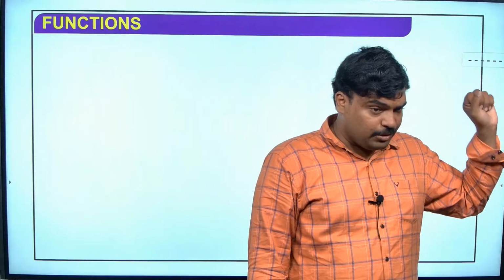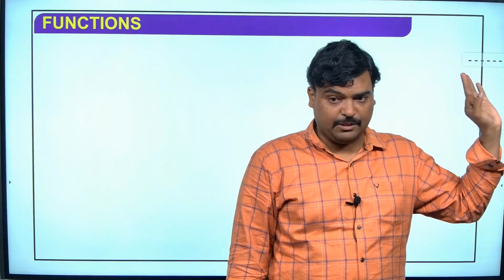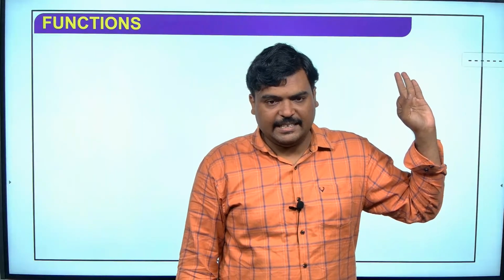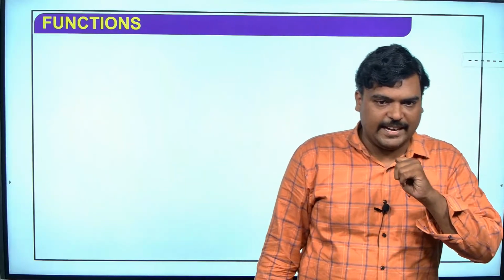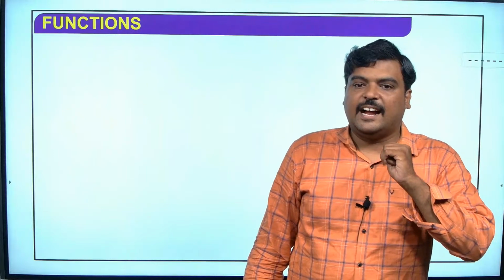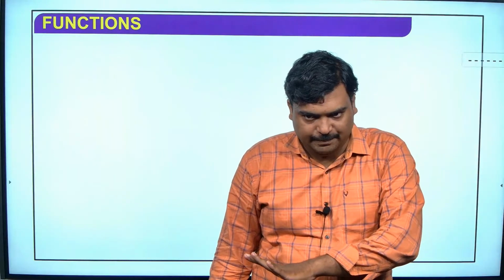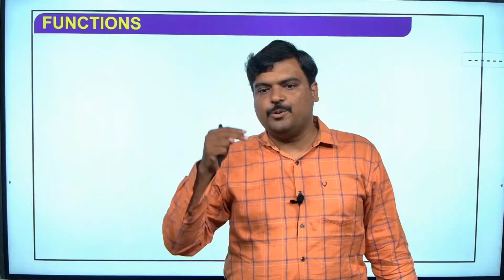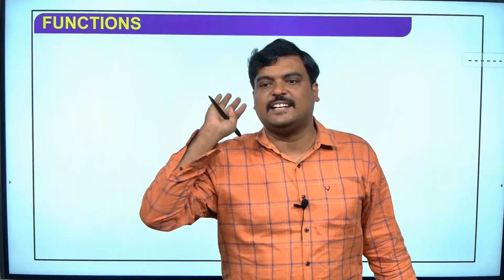A relation that satisfies these three types, reflexive, symmetric and transitive, together I am going to call an equivalence relation. And I told you about the equivalence class also. This is what is there in the relation. And I hope you now know the two-dimensional relation, as I am calling it.